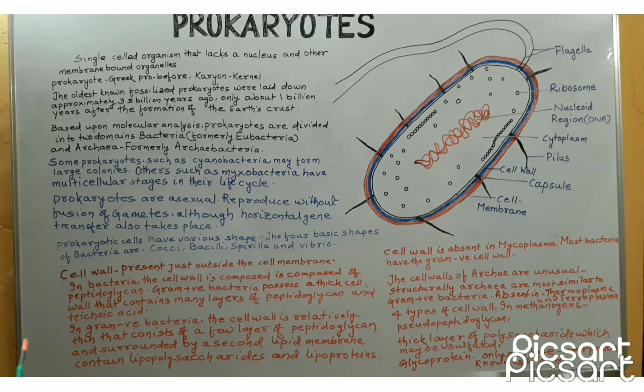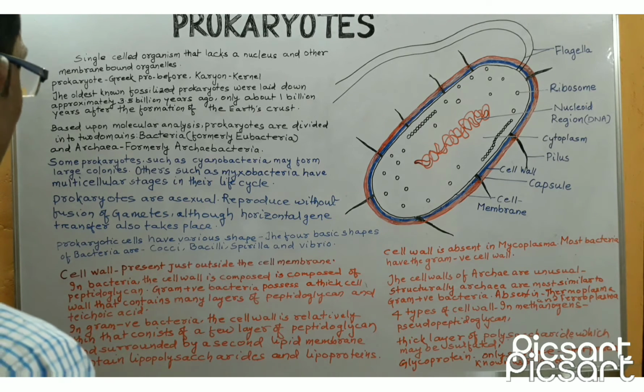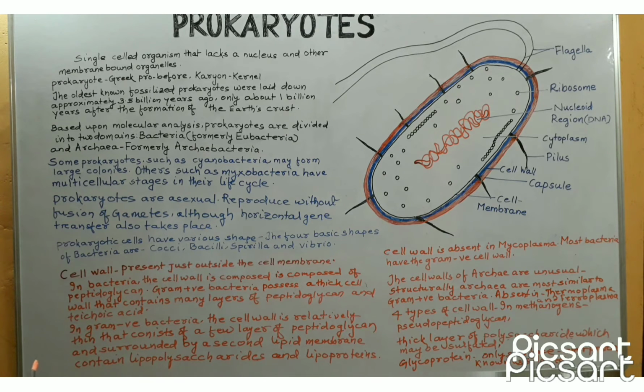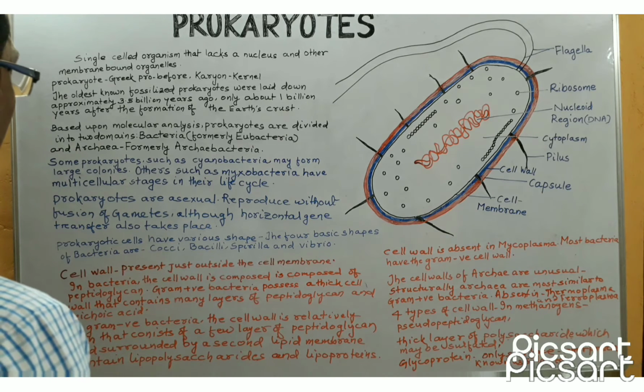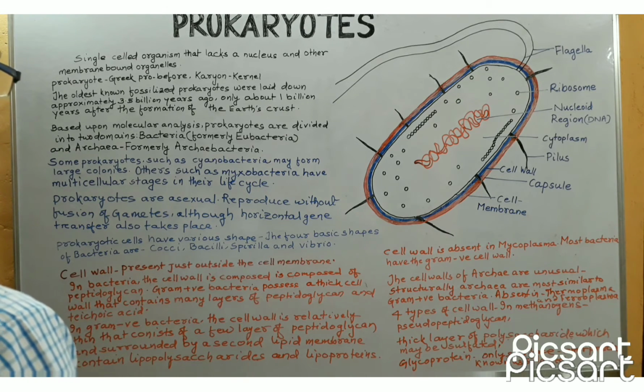Based upon molecular analysis, prokaryotes are divided into two domains. First is bacteria, second is archaea. Bacteria were formerly known as eubacteria and archaea were formerly known as archaebacteria. Some prokaryotes, such as cyanobacteria, may form large colonies, whereas others, such as myxobacteria, have multicellular stages in their life cycle. All prokaryotes are asexual.